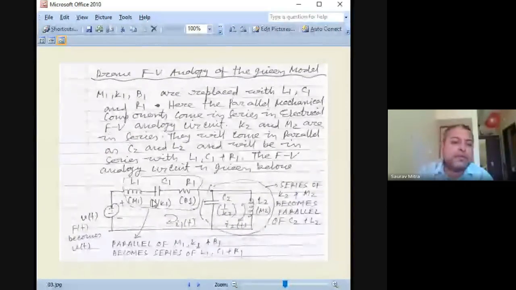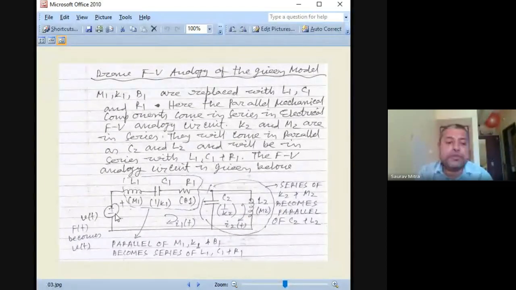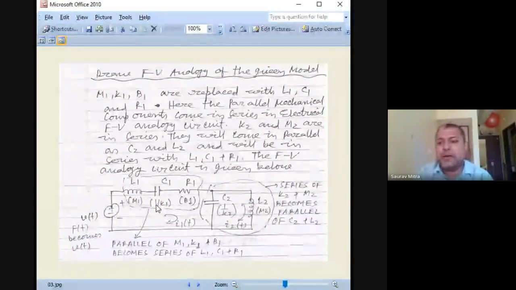That is the first thing you have to observe. Force was also in parallel with it, and it has become series here. So force has become voltage, M has become L, B has become R, and C has become 1 by K, or 1 by C has become K. So this is the only change. C is not K. C becomes 1 by K, or 1 by K becomes C.